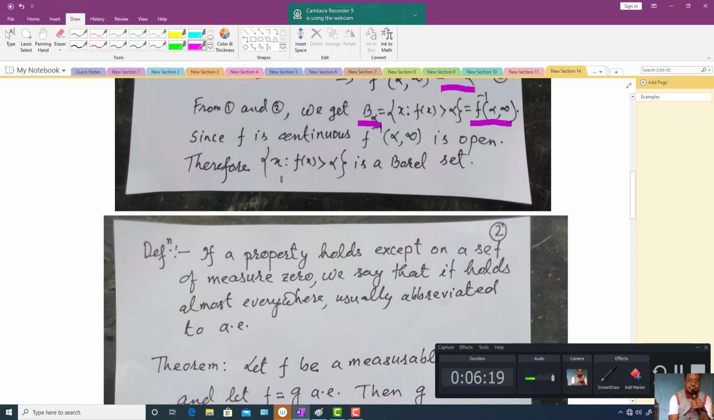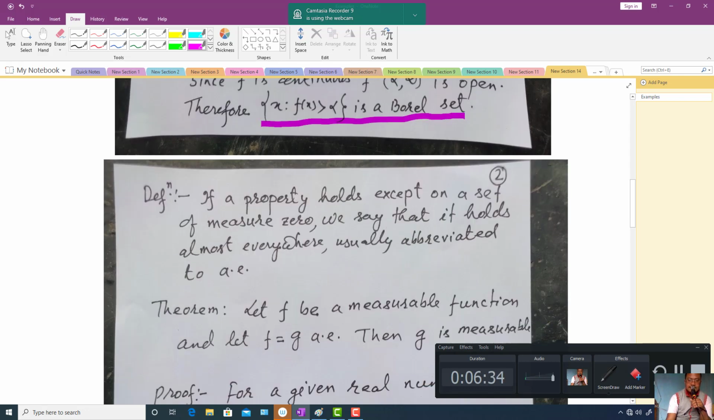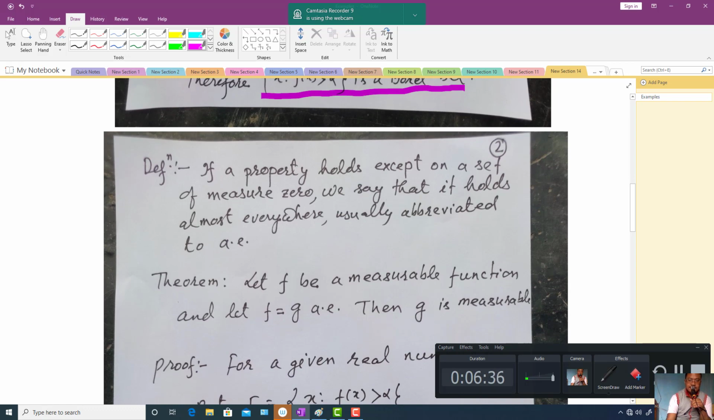Because every open set is a Borel set. So this is a very important example. I think we have used it in the earlier example also, and in the coming theory also this will be used. So, a very important one. Next, let us define another concept.